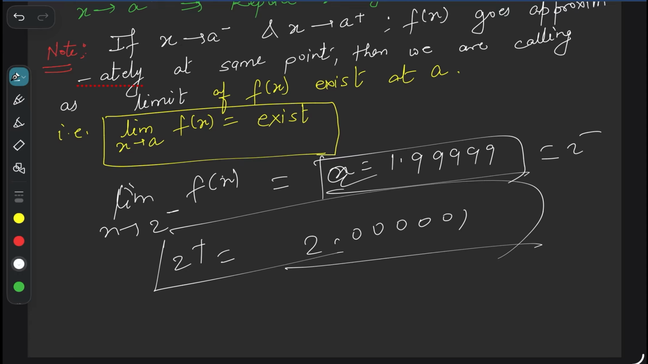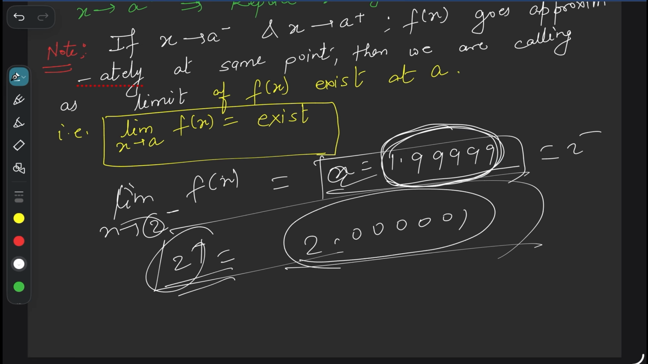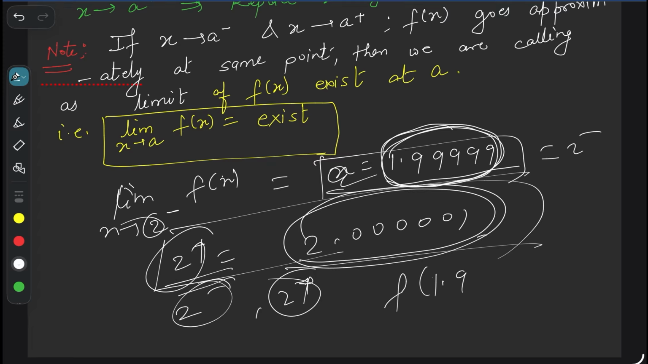So left hand limit means we are trying to find the functional value at, for example, x equal to 2, so we are trying to find the functional value at 1.99, and a plus or 2 plus means we are trying to find the value of the function at 2.001. So 2 minus and 2 plus are very close to a. If f of 1.999 and f of 2.001, if these both functional values are also close,